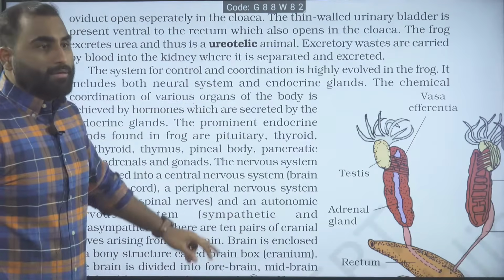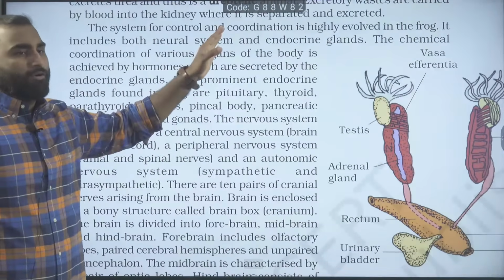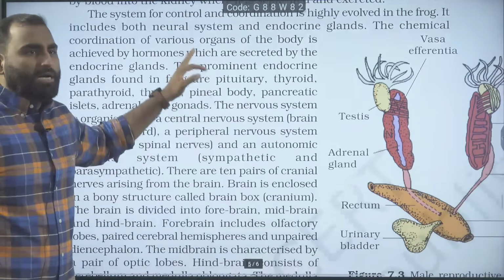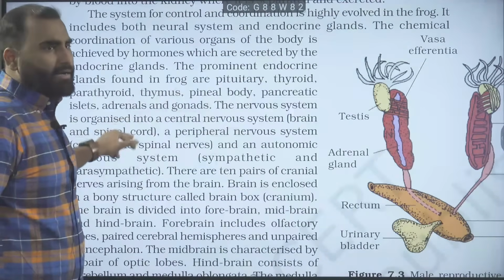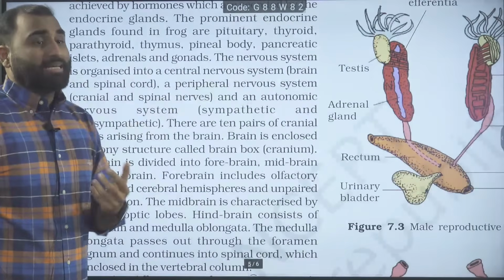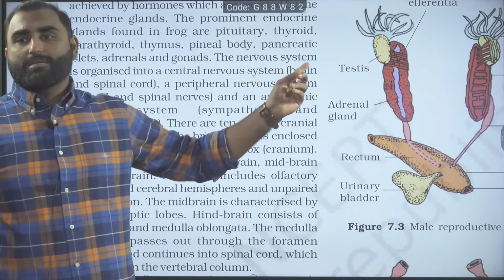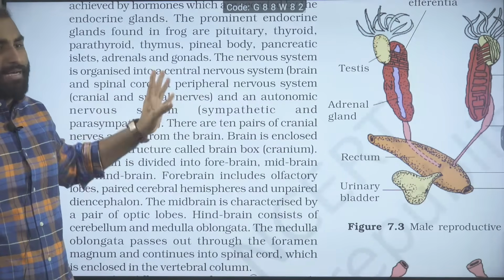Next, the system for control and coordination is highly involved in frog. Neural system and endocrine system are very well evolved. They secrete a lot of hormones. Different endocrine glands: pituitary, thyroid, parathyroid, thymus, pineal body, pancreatic, adrenal and gonads secrete the hormones. The nervous system is also well organized. The central nervous system contains brain and spinal cord. The peripheral nervous system contains cranial nerves and spinal nerves.